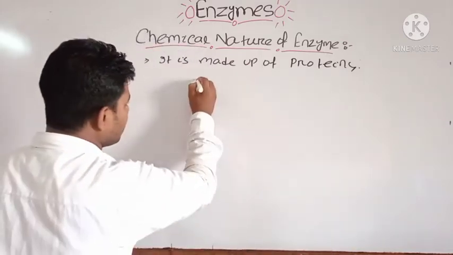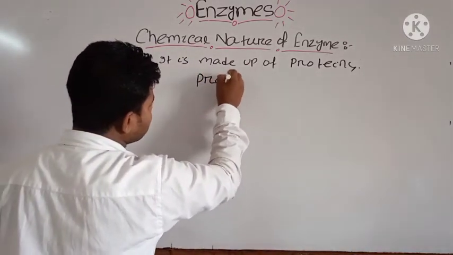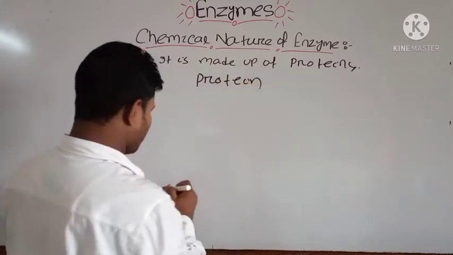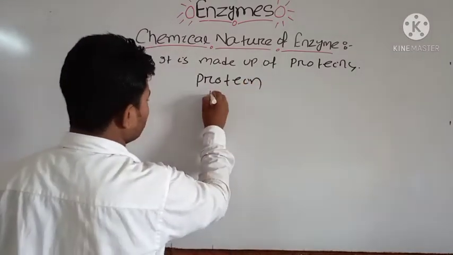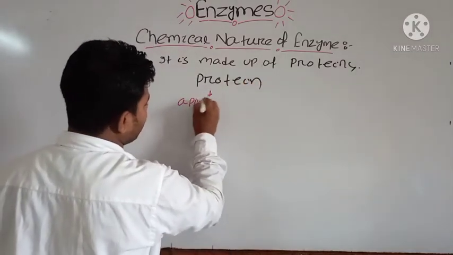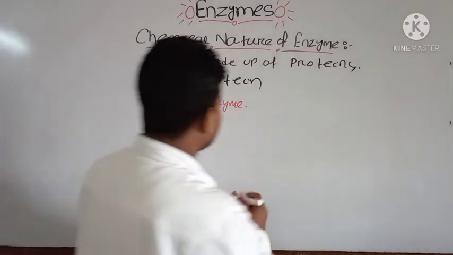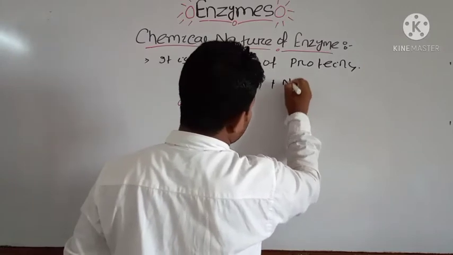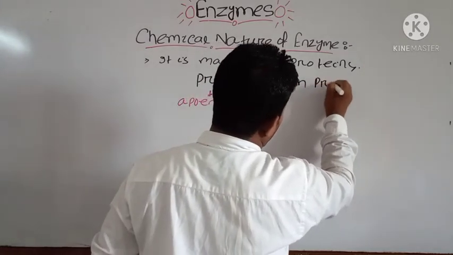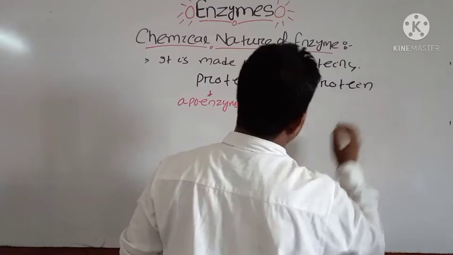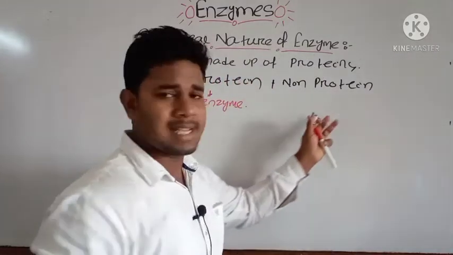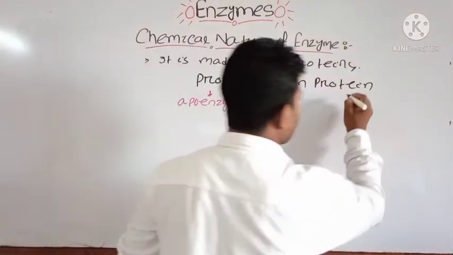If only the protein part is present inside the enzyme, it is known as an apoenzyme. And if a non-protein part is present along with the protein, the non-protein part of the enzyme is also called a cofactor.